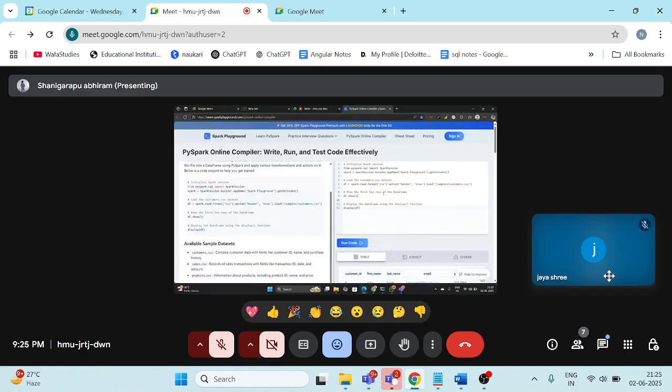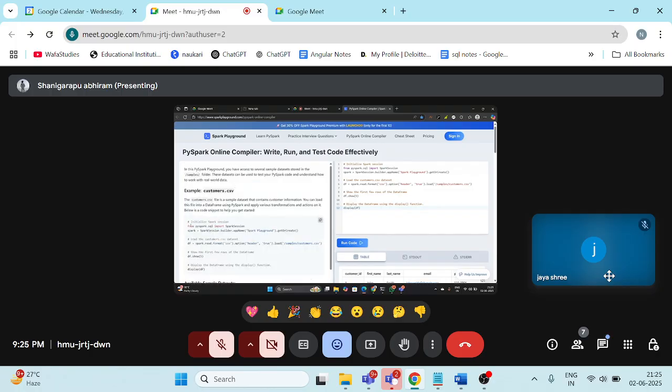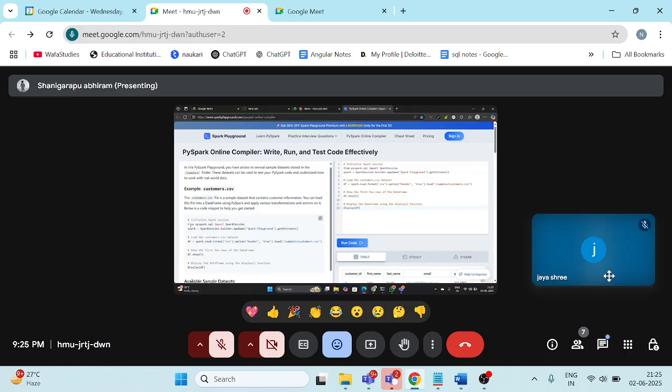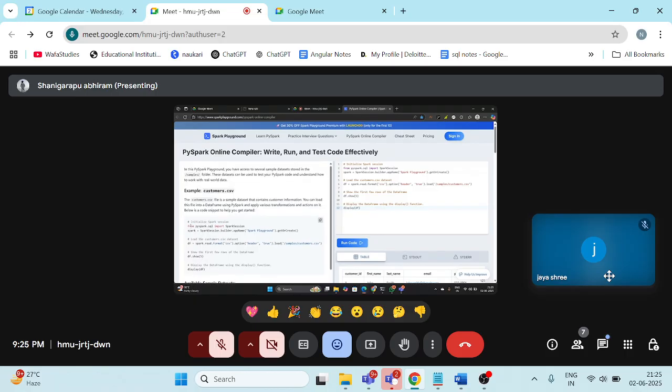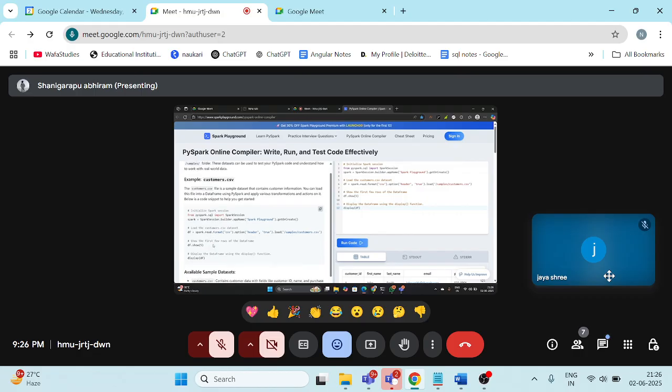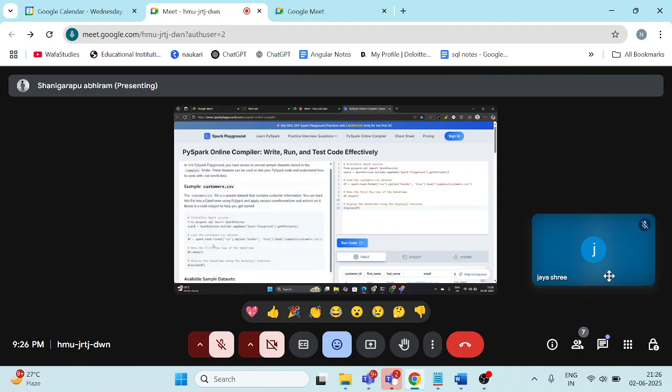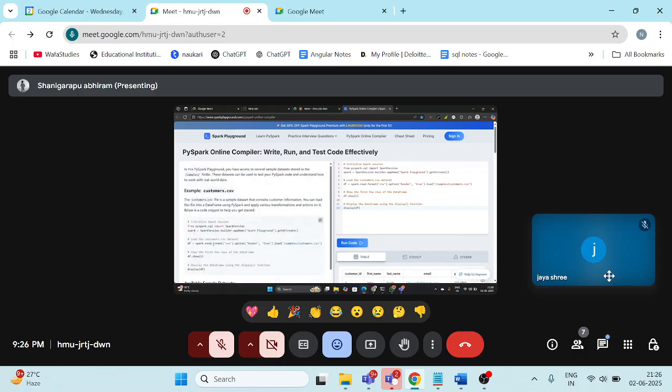Everyone, please save that link. Here on the left side, this online tool has provided inbuilt CSV files, along with steps for initializing PySpark. They have given some code for how to initialize a Spark session and how to read data from CSV files. In the tool itself, they have provided a customers.csv file.